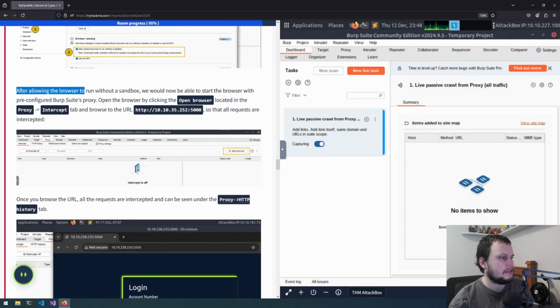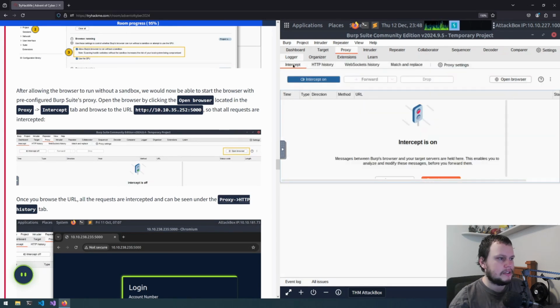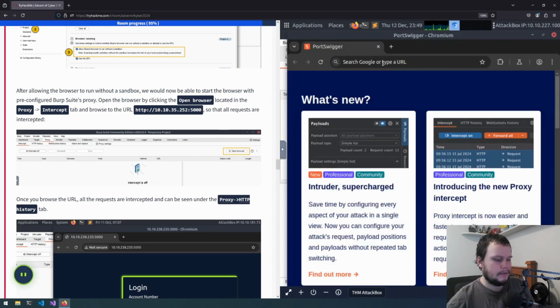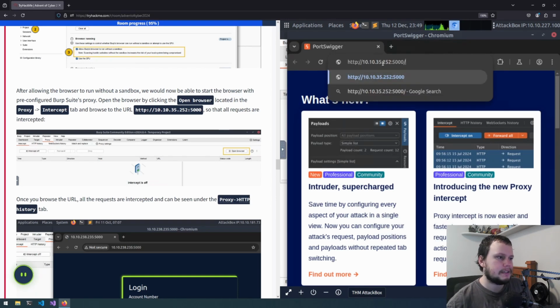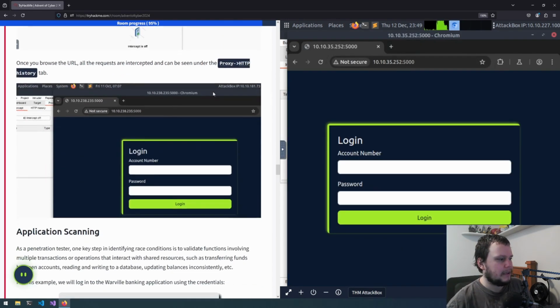And after allowing the browser to run without a sandbox, we would now be able to start the pre-configured Burp Suite proxy. Open the browser by clicking Open Browser located on Proxy Intercept. So there should be Open Browser right there. But the first thing that we should do is turn Intercept off for now, just so we can have the page load. Okay, so now with the web page open, we access the website that's on the virtual machine for this challenge, and we're now at a login page.